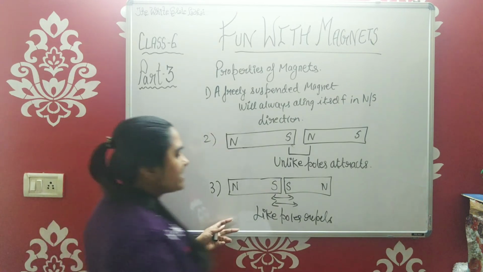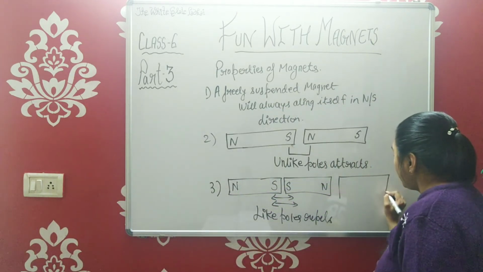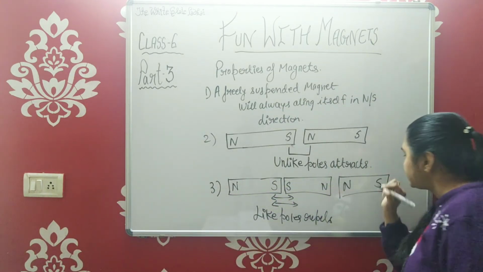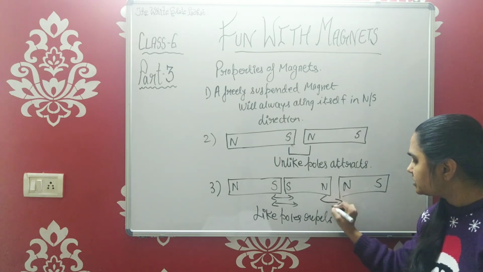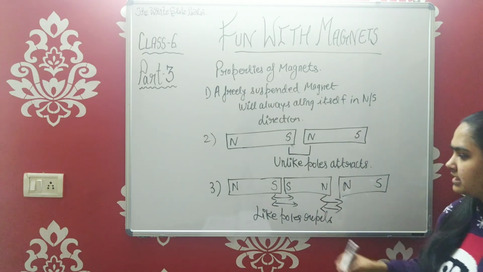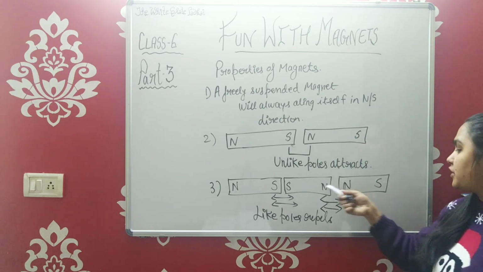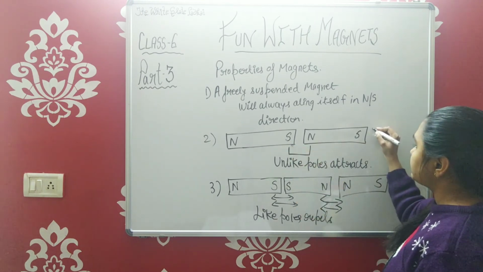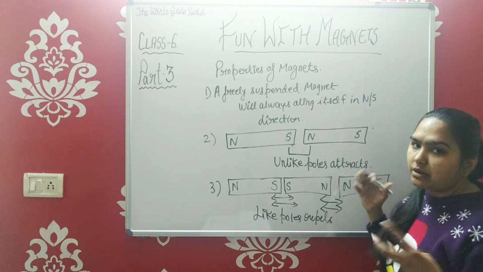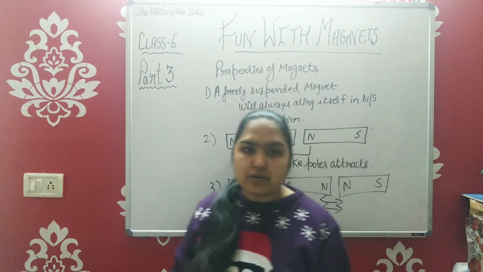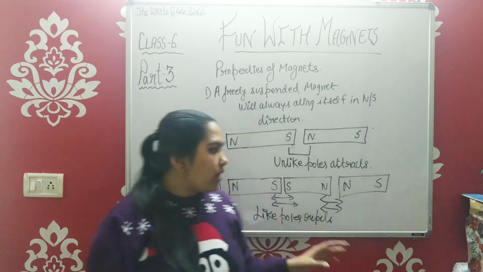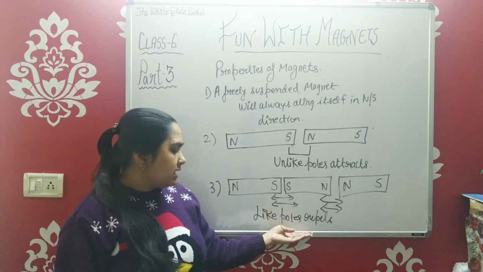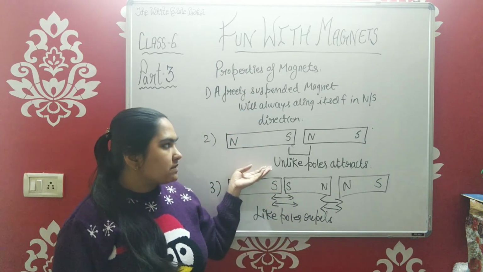Even if I keep one more magnet like this, this repulsion will take place. South-south will always repel, north-north will always repel, and the opposite ones will always attract each other. So you can make any number of magnets and you can see that like poles will repel and unlike poles will attract.